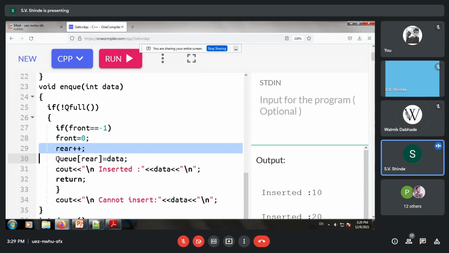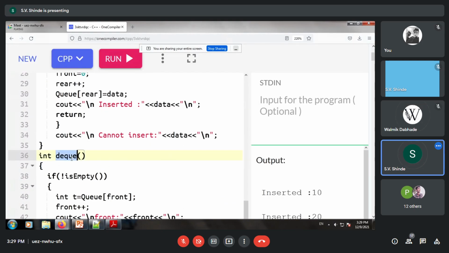Now simply we are adding the element at the rear end, and when we do that, we get inserted data. If the queue is full, it will write cannot insert data. Two conditions: one is what to do if the queue is not full, and what to do if the queue is full. So that is completed in NQ.